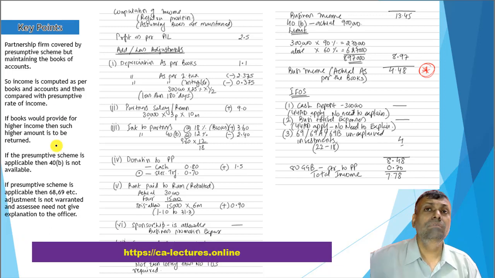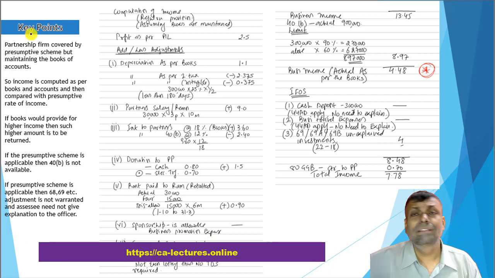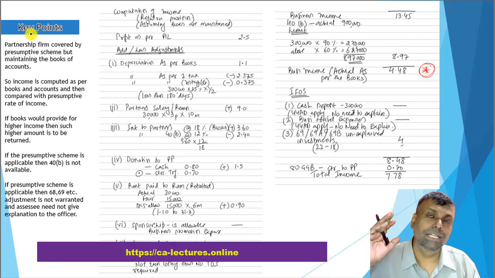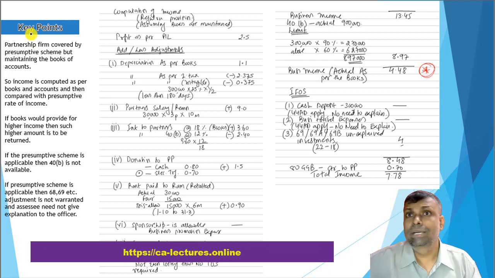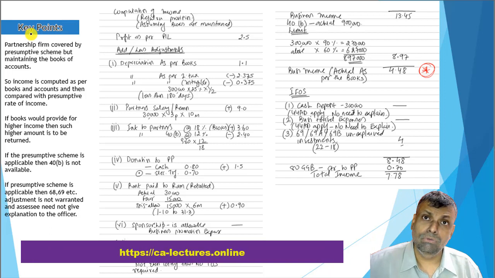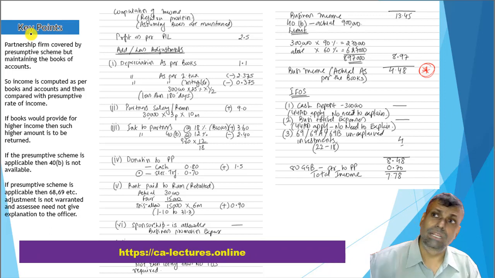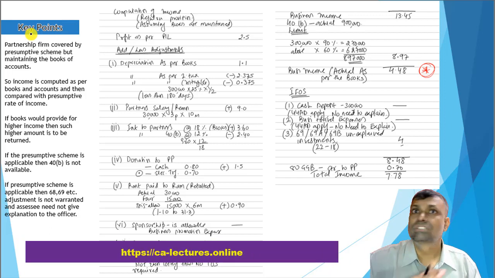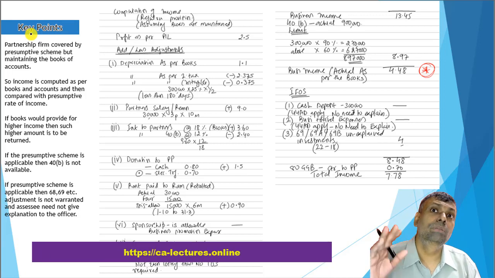If it is a detailed question, it will never print that the books of accounts are maintained. So you have to figure it out in your mind whether the books of accounts are maintained or not maintained. Now keep this in mind: tribunals have always said that a bank statement, bank summary, or summary statements etc. are not books of accounts. The books of accounts have to be the formal books of accounts.